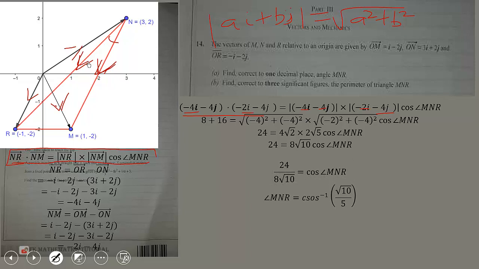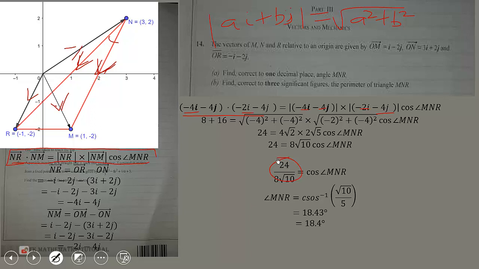So angle MNR is equal to cos inverse of root 10 over 5. When you simplify this, you get root 10 over 5. And that will give us 18.4 degrees to 1 decimal place. That is the angle between the two vectors.